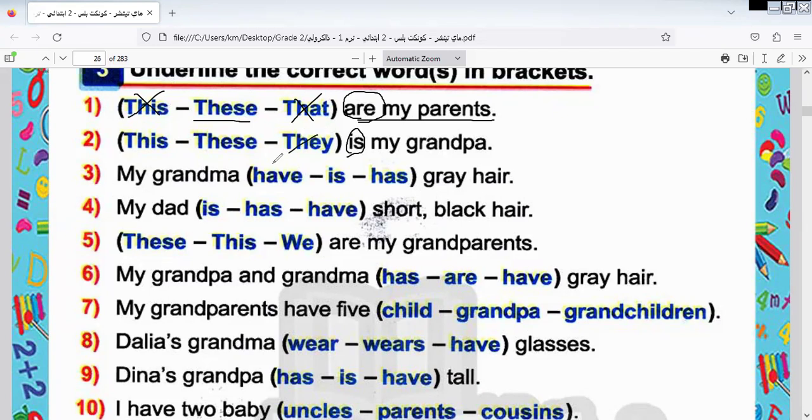You can put "they takes are" and "this takes are"? It's wrong. So the answer will be "is". You can say, Miss Iman, why are you doing this? Because I put myself as you in the exam. I replaced myself in the exam, so I know what you are thinking. So I will give you the way of thinking when you answer.